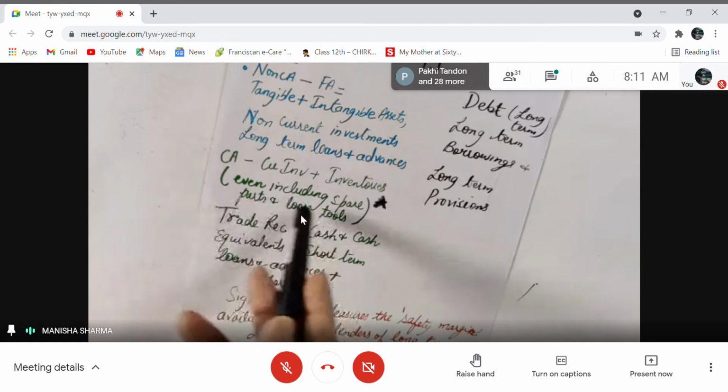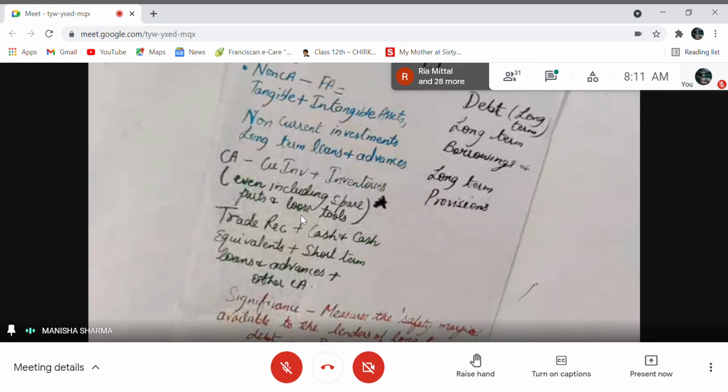So here, please keep in mind that in those ratios we don't take loose tools and spare parts as part of inventory. You don't take them in current ratio and quick ratio, but you do take them in other ratios, right? Then comes trade receivables plus cash and cash equivalents plus short-term loans and advances plus other current assets. So this is a list of non-current assets and current assets. If you know all the heads and subheads, the chances of making mistakes will be less. So the emphasis is on knowing the heads and subheads of the balance sheet, right?